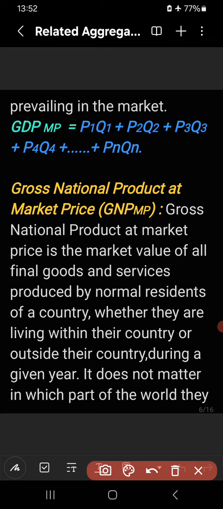It does not matter in which part of the world they are living. So GNP at market price means the market value of all the final goods and services produced by the nationals of a country, whether they are living in their country or in other countries.